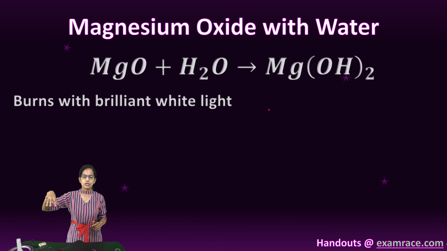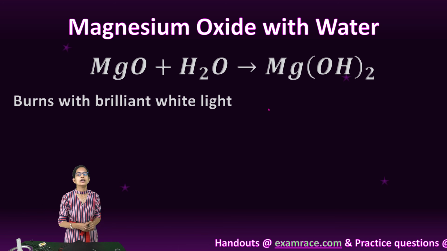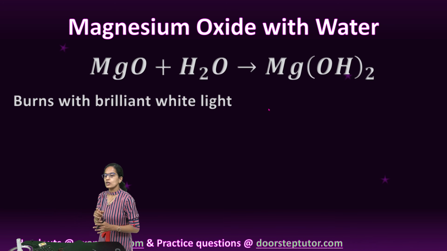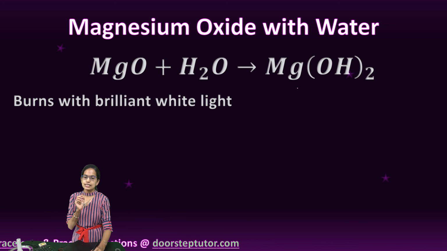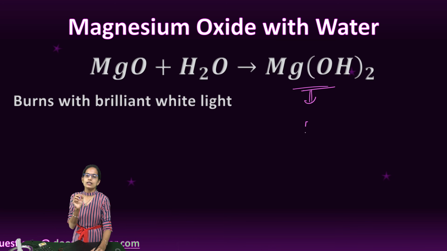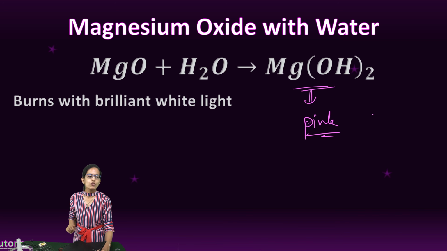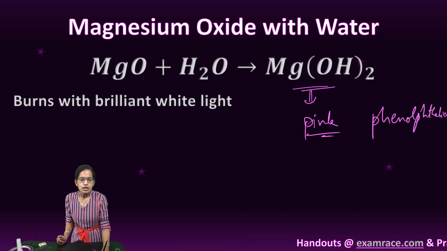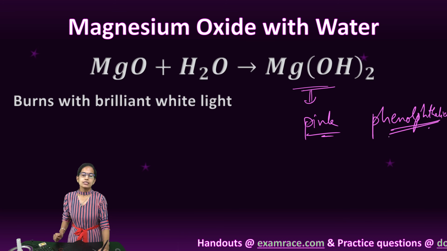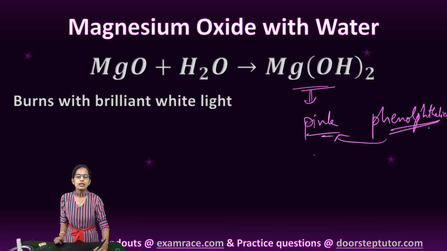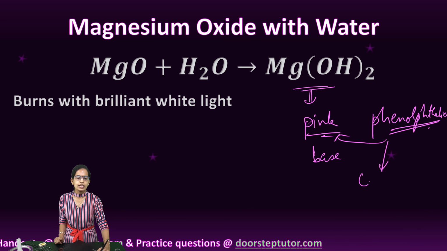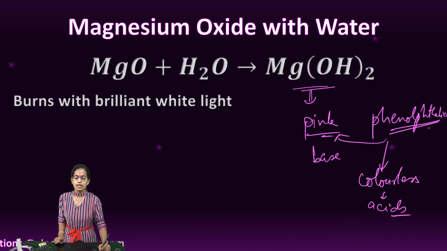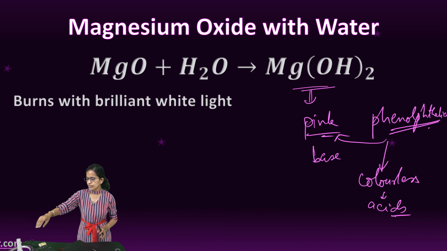Now this magnesium oxide, when I react this with water, it forms magnesium hydroxide. Magnesium hydroxide is a basic solution, and this would turn pink in presence of phenolphthalein. Phenolphthalein is an indicator for acid base. Again I repeat, it would turn pink for base, but phenolphthalein would remain a colorless solution for the acids. Okay, so this is how we understand the solution.